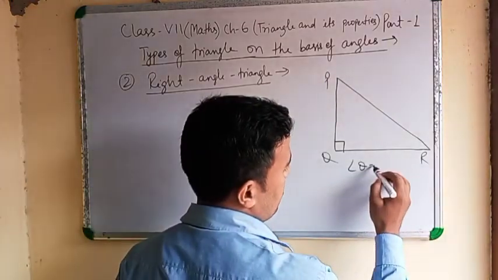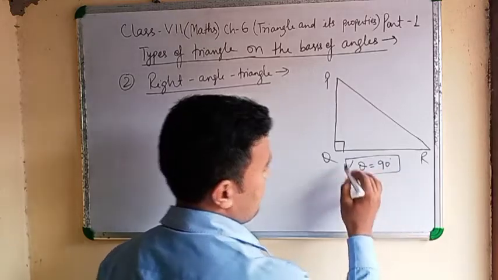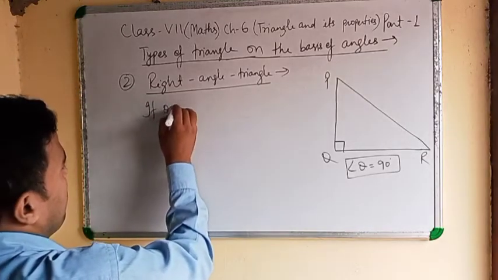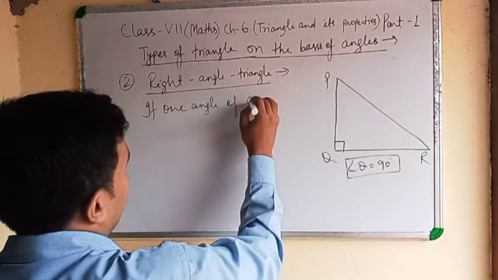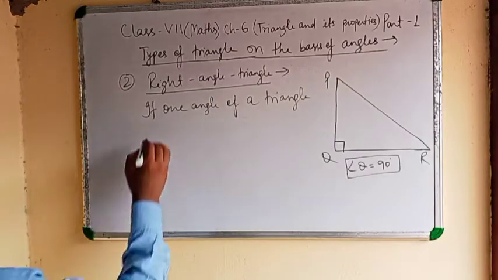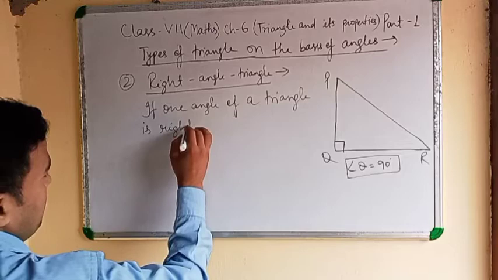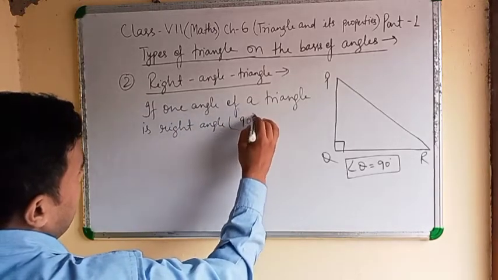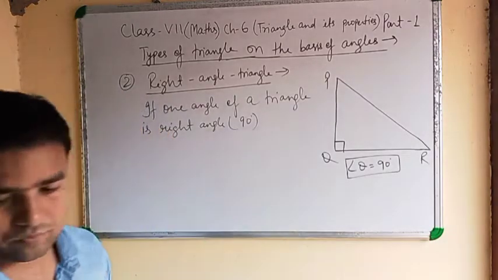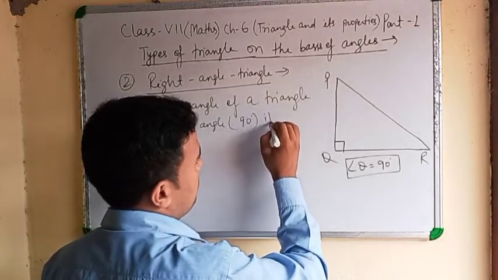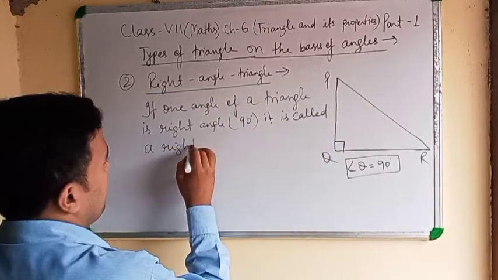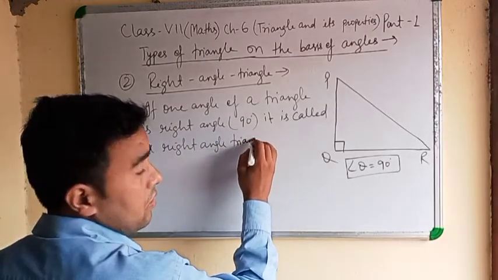Angle Q equal to 90 degree. Means we can write, if one angle of a triangle is a right angle, means 90 degree, it is called a right angle triangle.